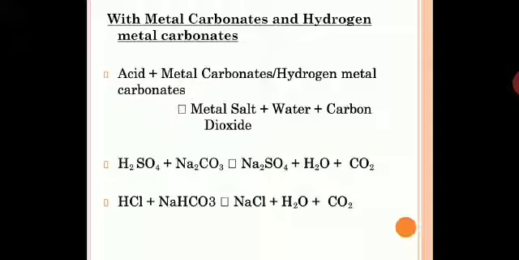Over here, sulfuric acid reacting with sodium carbonate gives you sodium sulfate, a salt, plus water plus carbon dioxide gas released. Similarly, here you can see HCl reacting with sodium bicarbonate giving you sodium chloride plus water plus carbon dioxide gas released. So once you know the general chemical equation, it will help you to put some examples on your own, find out the reactions and balance them.